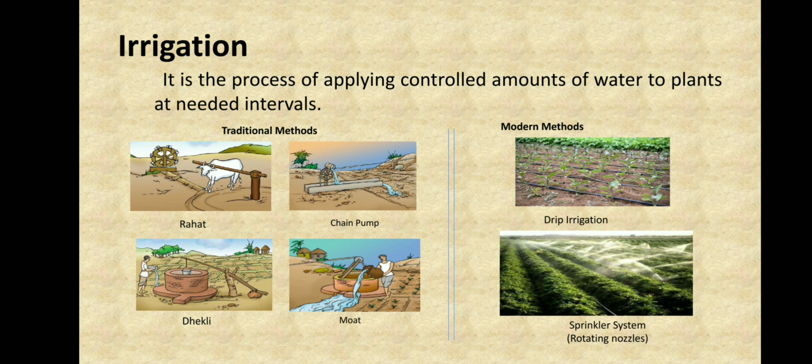So when this wheel completes its round, the buckets tied with a rope to the wheel will also go down, right? So they'll be filled with water. And when the second rotation happens, this wheel will throw the water, right? When the bucket is down and filled with water, and when it goes up, it will throw its water, right? So this is a method by which the field is getting irrigated, right? The water is being applied in a controlled amount only. So this was one of the methods, a traditional method.